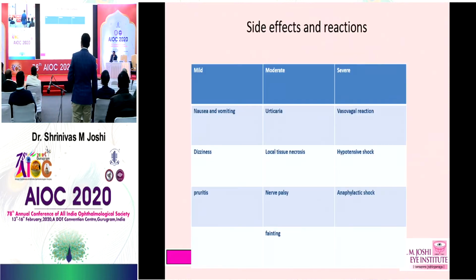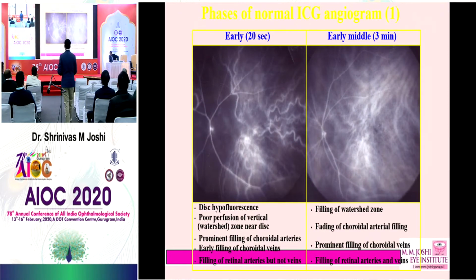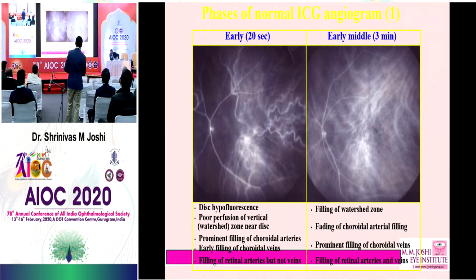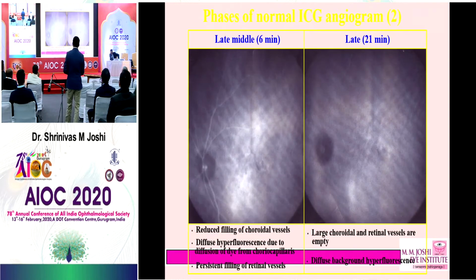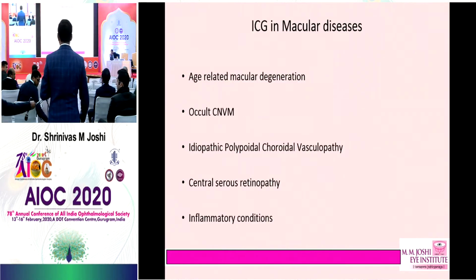ICG, I'll run through these quickly. In the early phase, you need to know there is disc hypofluorescence, then prominent filling of the choroidal arteries, what you see here. In the early middle phase, you see prominent filling of the choroidal veins. Then you have the late middle phase, where you see diffuse hyperfluorescence due to diffusion of the dye from the choriocapillaries, and the late one is at 21 minutes where you see the absence of the dye. I will not go into the details of it.